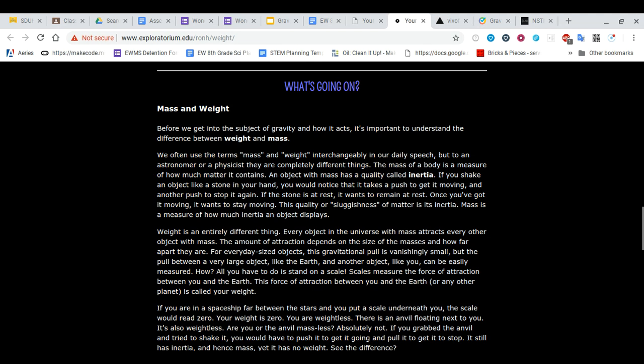To understand a discussion of weight, you need to kind of understand the difference between mass and weight. And so I'm going to read through this article and try and explain some of it as we go.